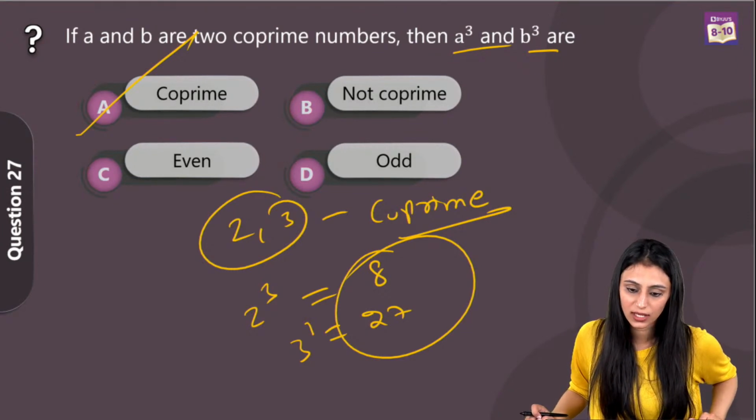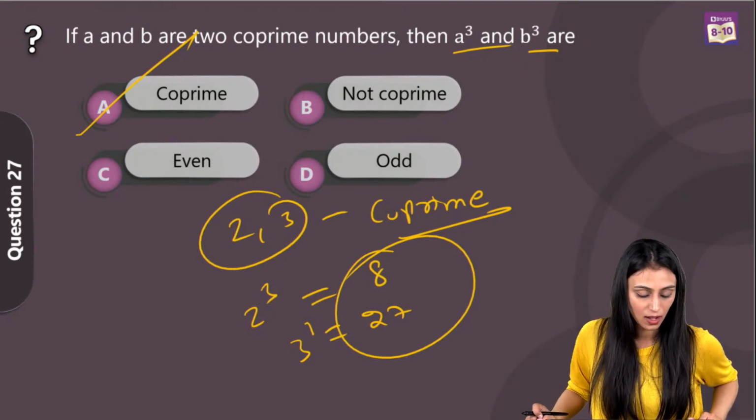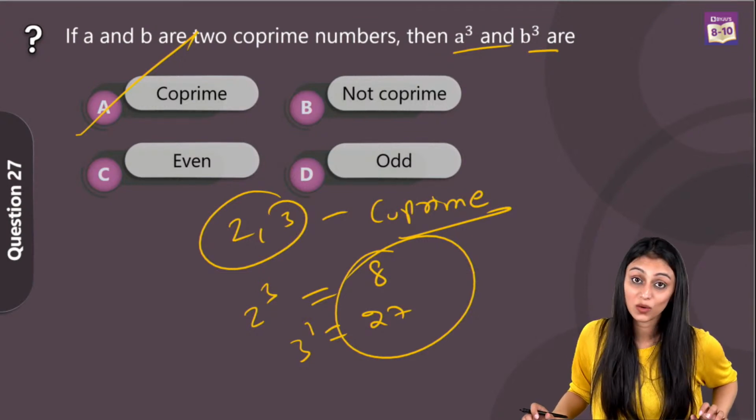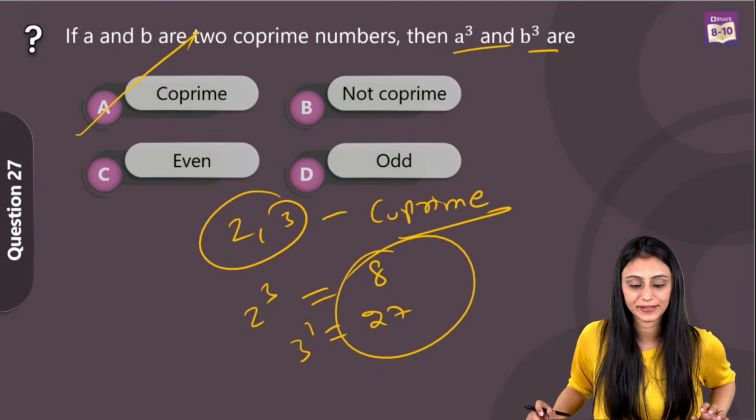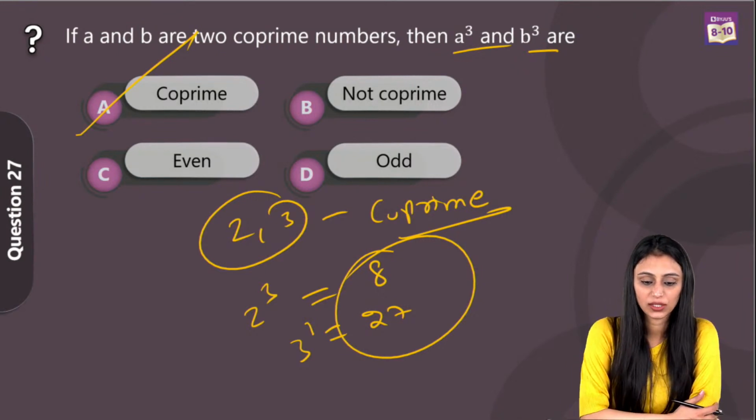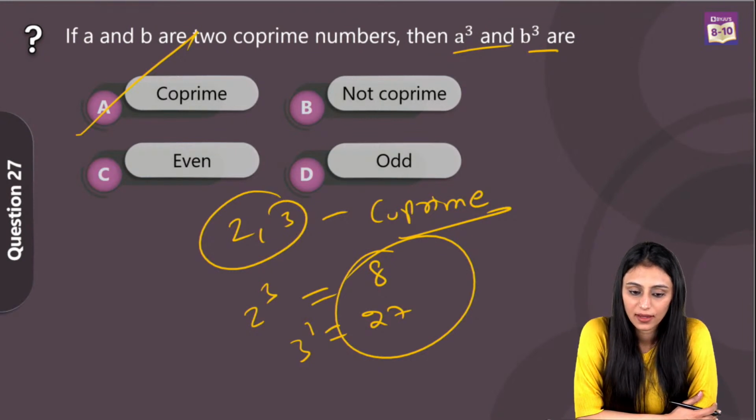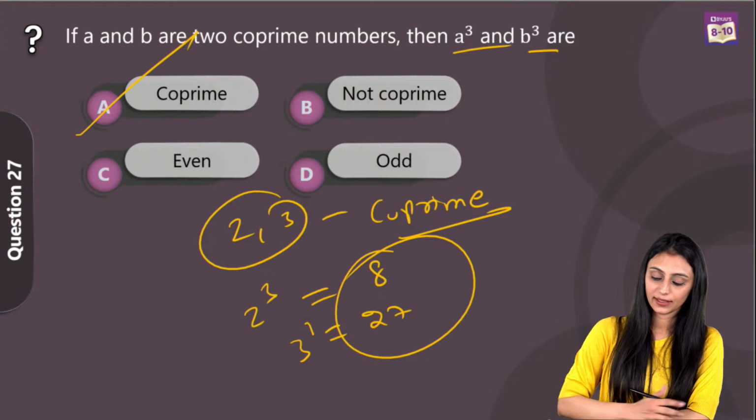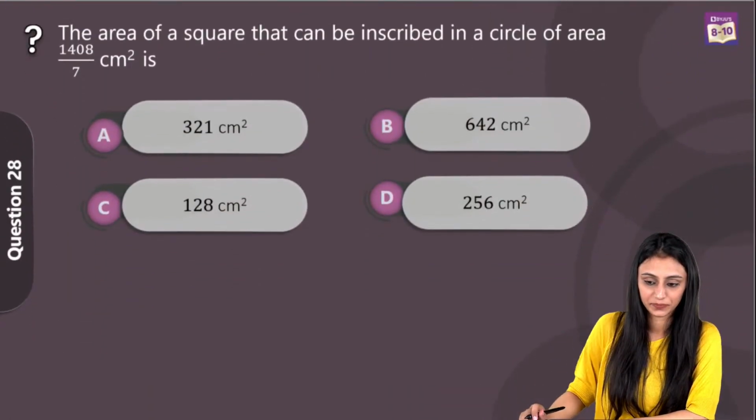Yes, Anup Sahani, it's option A. Okay. Option B, no, they will be co-prime. Not co-prime is not the answer. Yes, Akshat, option A. Yes, that's all right. Option A. All right, let's take a look at the next one.